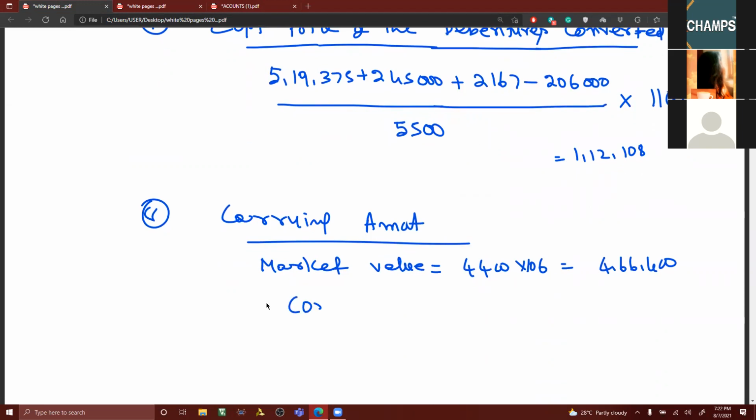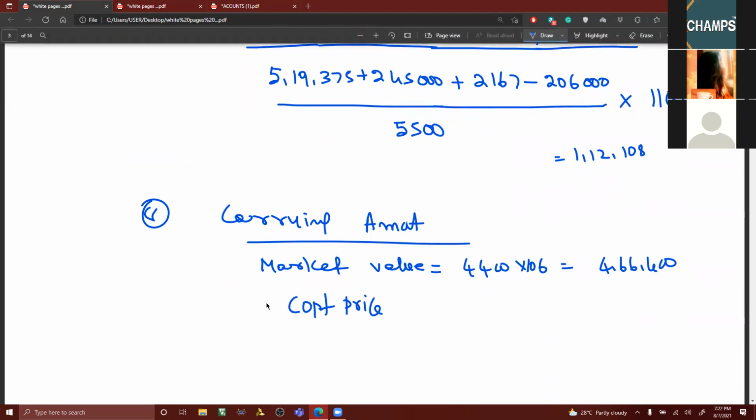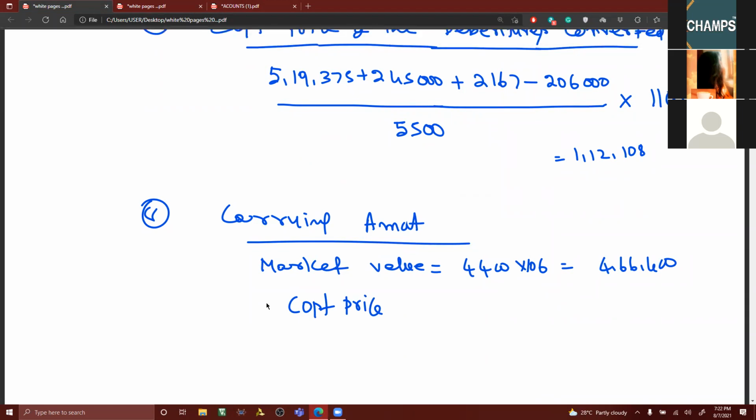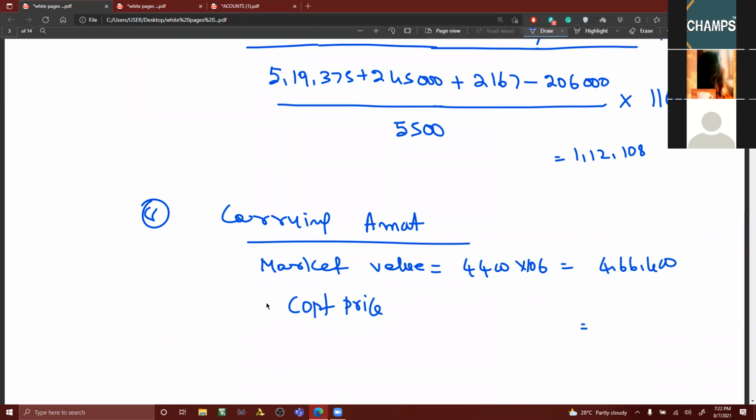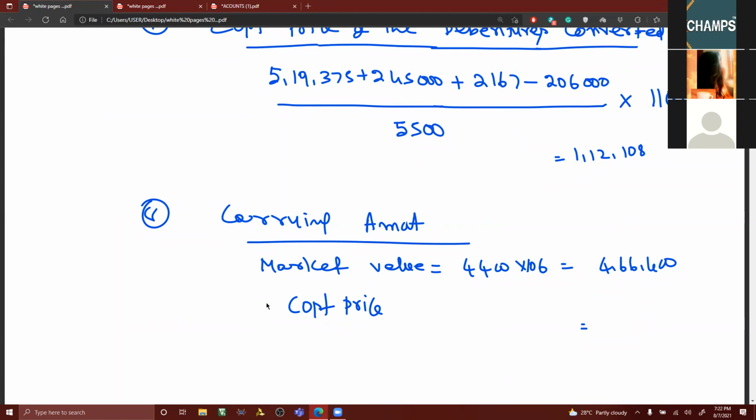Then find out the cost price. I think cost price is clear to you. The same thing we can work out, instead of 1,100, you can do 4,400 or the balancing figure. Clear to you? Yes, sir. Can you tell me cost price, my dear friends? 4,48,430.